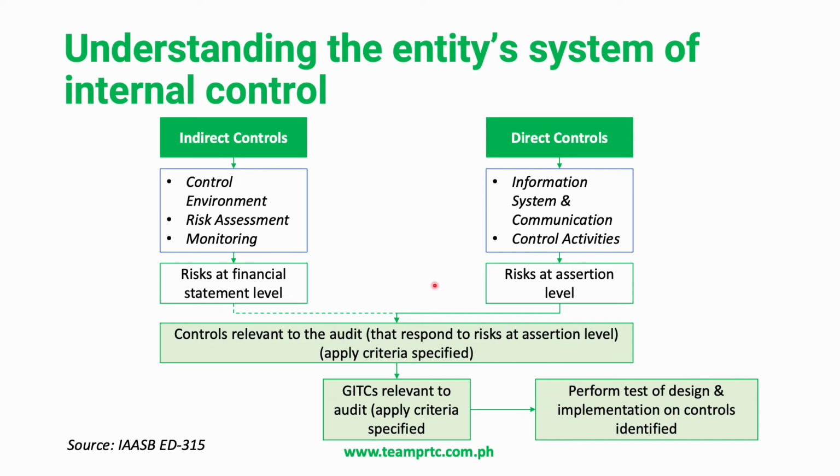Based on these five components, the auditor is required to identify controls that are relevant to the audit. When we say controls relevant to the audit, these are the controls that could affect the assertions in the financial statements. Once we have identified the controls relevant to the audit, we will consider the general IT controls that are relevant to the audit and perform tests of design and implementation on those controls that have been identified.